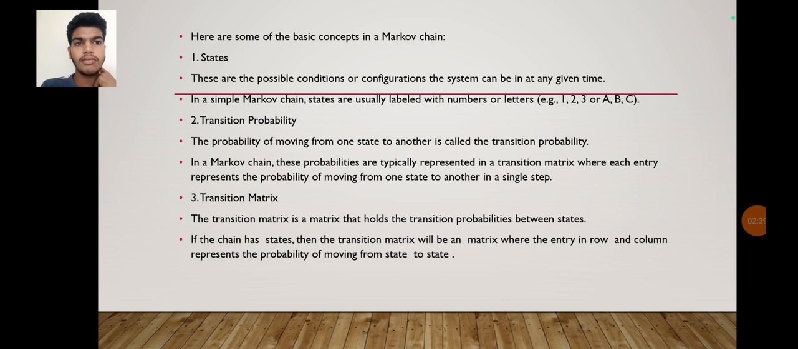In a Markov chain, these probabilities are typically represented in a transition matrix, where each entry represents the probability of moving from one state to another in a single step. Third one, transition matrix. The transition matrix is a matrix that holds the transition probabilities between states. If the chain has n states, then the transition matrix will be an n by n matrix where the entry in row i and column j represents the probability of moving from state i to state j.